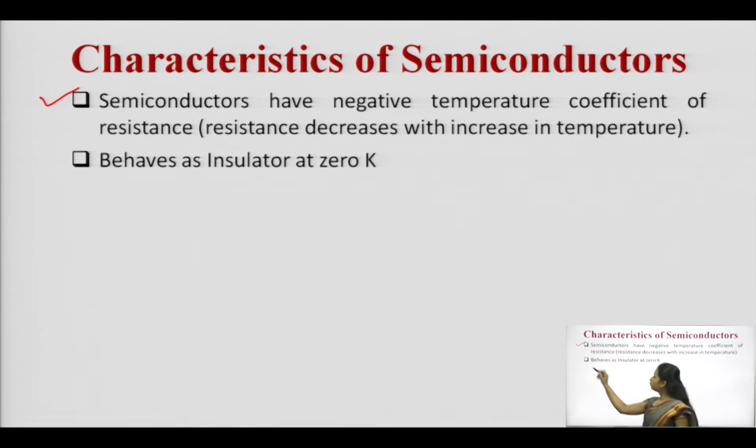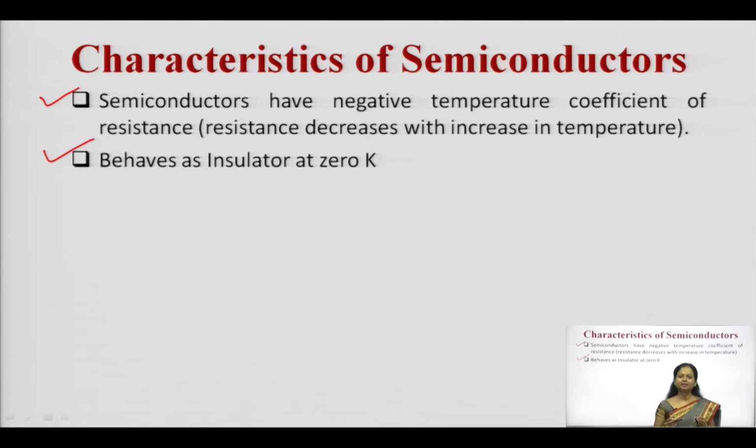At 0 Kelvin, semiconductors behave as insulators. What does it mean? You have studied the band diagram as well. Even I will be discussing it in today's lecture. But just to understand this, in the case of semiconductors, there is a forbidden band gap, an energy gap between the valence band and the conduction band.